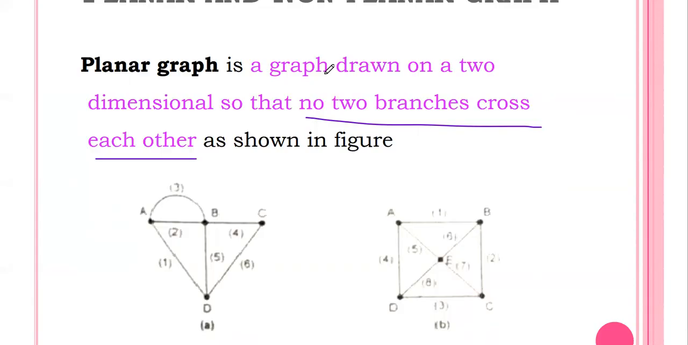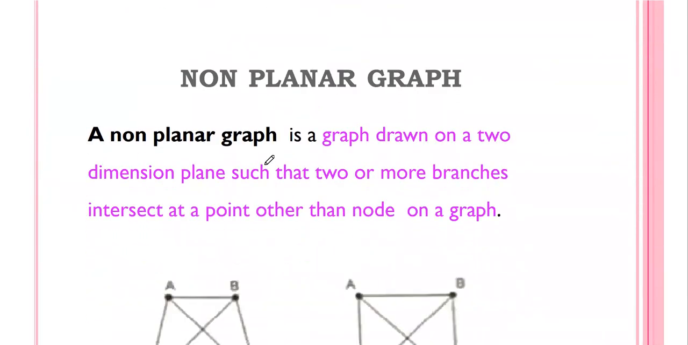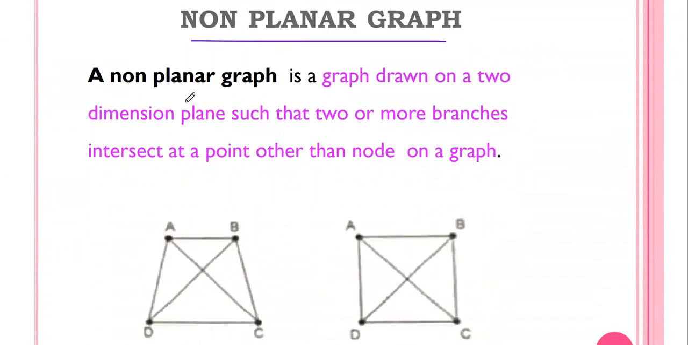So a planar graph is a graph drawn on a two-dimensional plane so that no two branches cross each other. Then another classification, the non-planar graph. So what does non-planar graph mean? A non-planar graph is a graph drawn on a two-dimensional plane such that two or more branches intersect at a point other than the node of the graph. Other than a node, two or more branches intersect each other at some point.